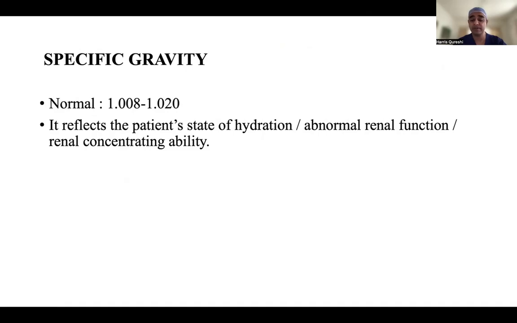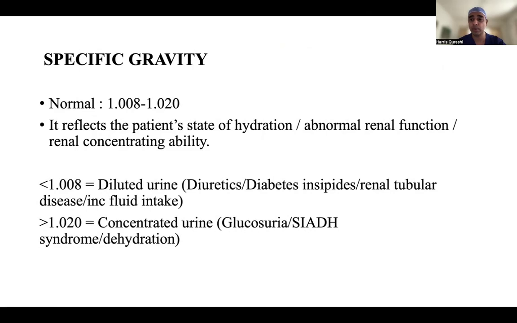So specific gravity is an important thing which is taken very lightly by all the urologists and urology residents. So if the specific gravity is below 1.008, it's diluted: diabetes insipidus, renal tubular disease, increased fluid intake, or diuresis is being done. And if it is greater than 1.020, it is concentrated, like SIADH, glycosuria, dehydration. So specific gravity has got its role, and pH has got another role.